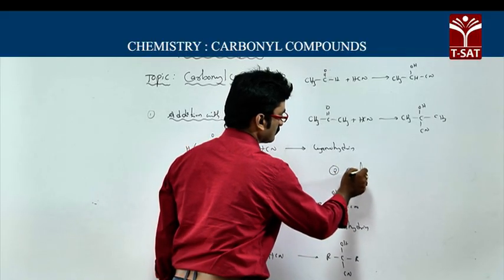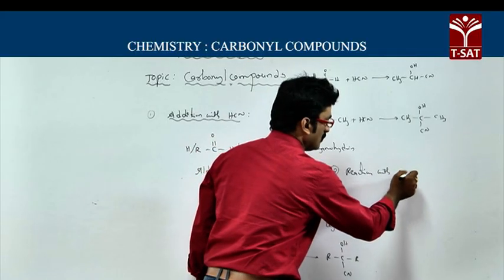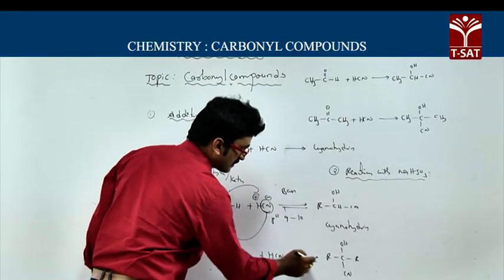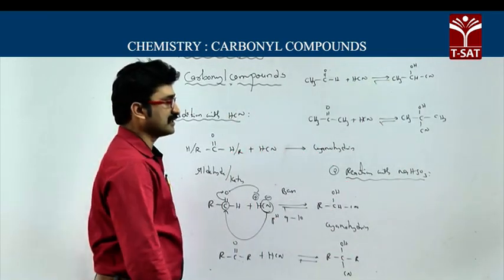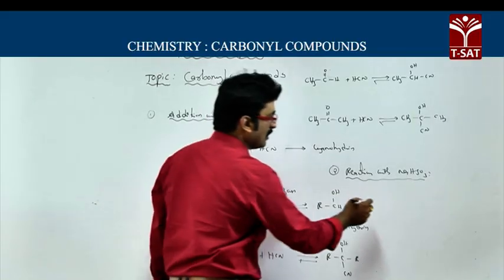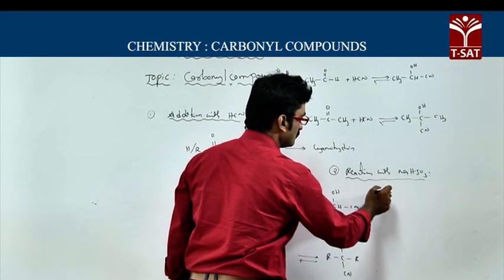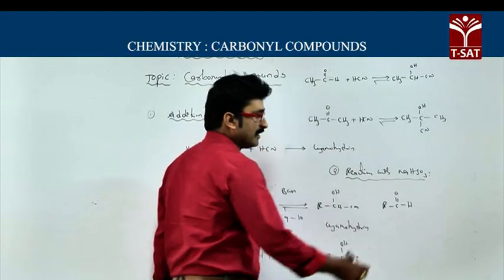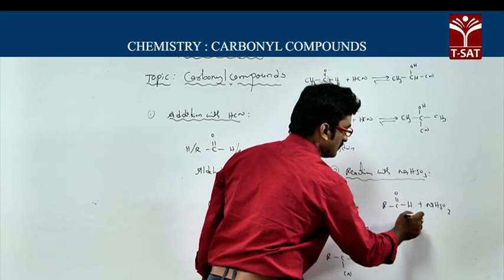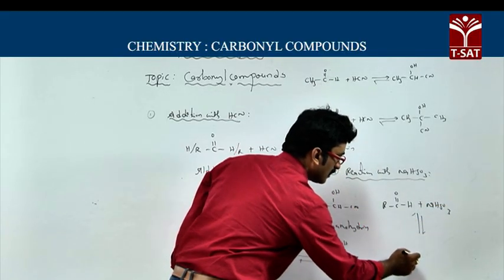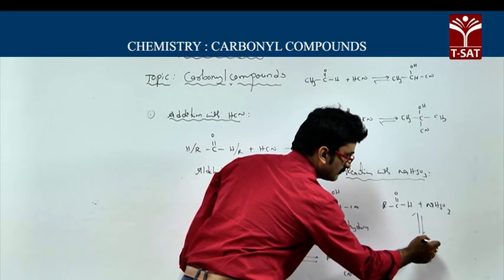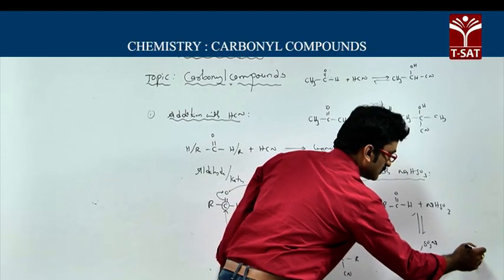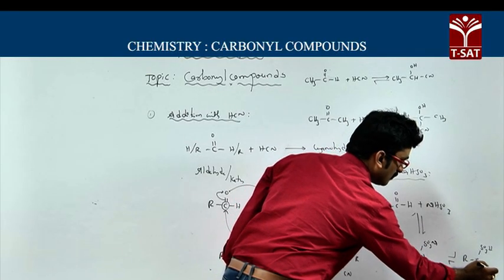Okay, now we will go for the second reaction, addition with sodium bisulfite, NaHSO3, and these reactions are reversible. When aldehydes or ketones, R, C double bond O, H, react with sodium bisulfite, you will get R, C, OH, SO3H, which further reacts to become R, C, OH, SO3Na.